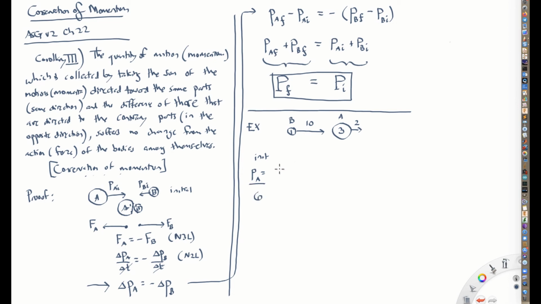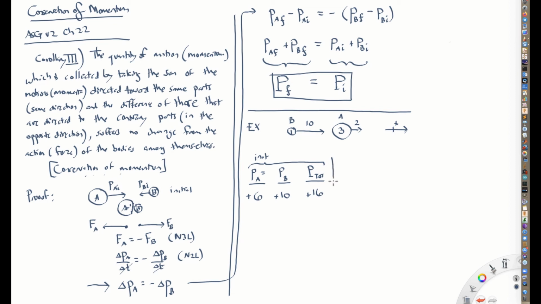And the momentum of ball B before the collision, again, we're taking the positive direction to be to the right. If things were going to the left, there'd be a negative number. So it's important to keep track of signs here. Positive is to the right. So ball A has positive 6 as its momentum. Ball B has positive 10 as its momentum. So the total momentum of this system of balls initially is going to be plus 16, or 16 units of momentum to the right.